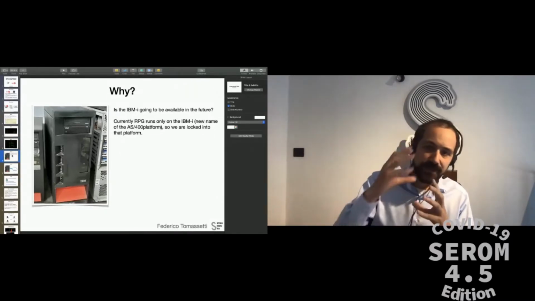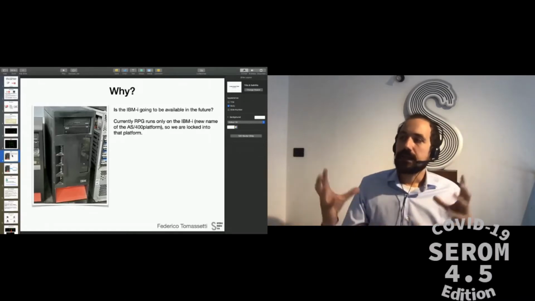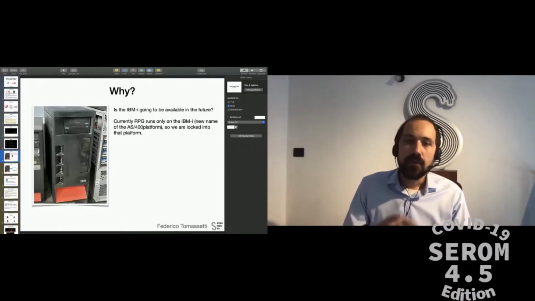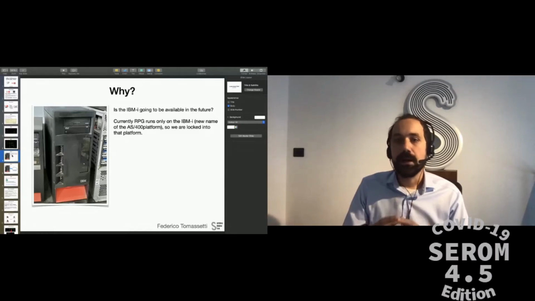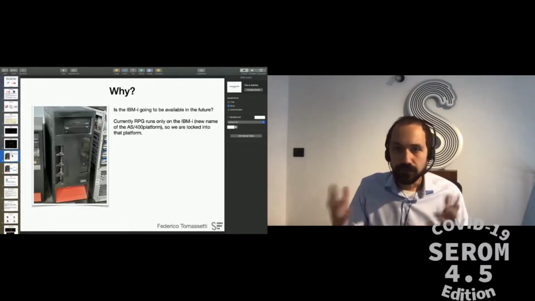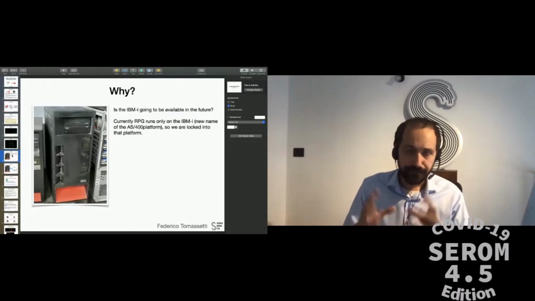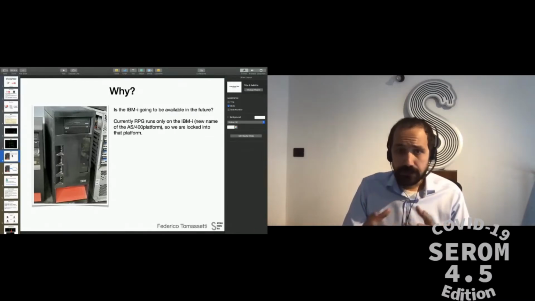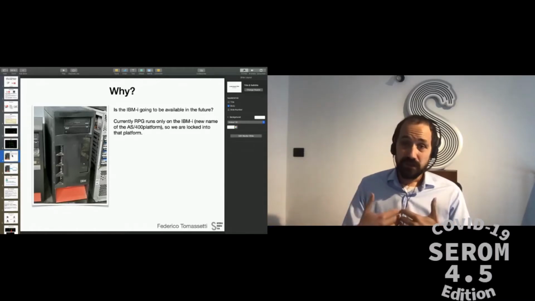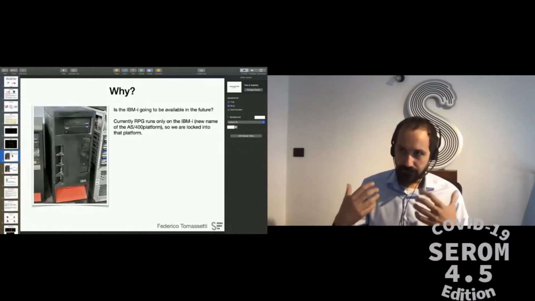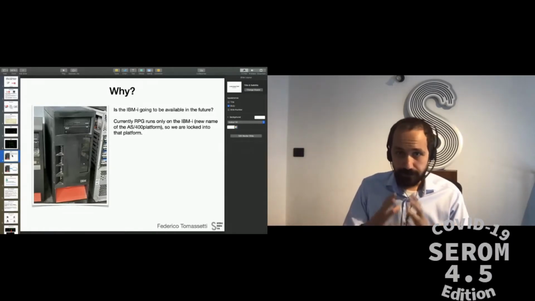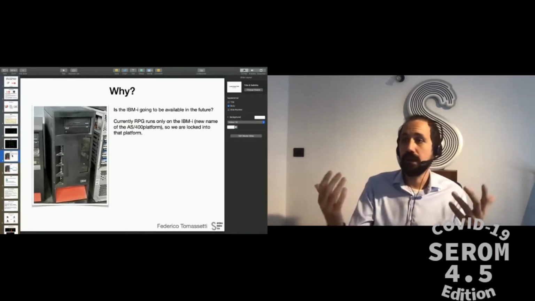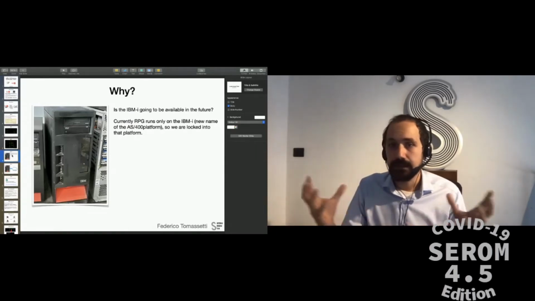It's not just the syntax. It's also the fact that RPG right now runs only on the IBM i system. IBM i is the new name of the AS400 platform. This is a platform built by IBM, but we really are strongly connected to the destiny of this platform. If tomorrow IBM decides that it's not convenient for them to sell these machines, well, we're basically stuck.